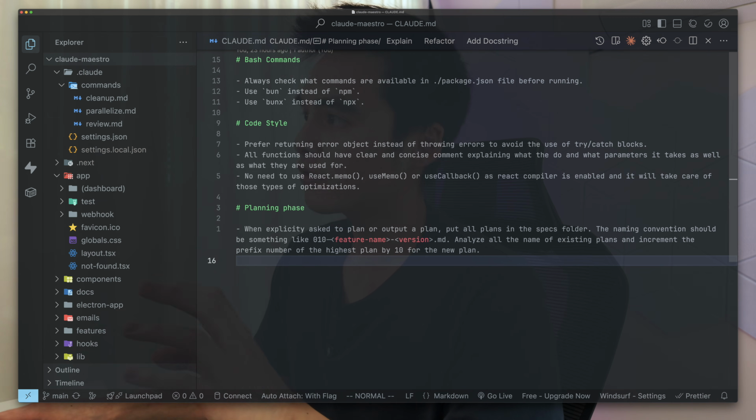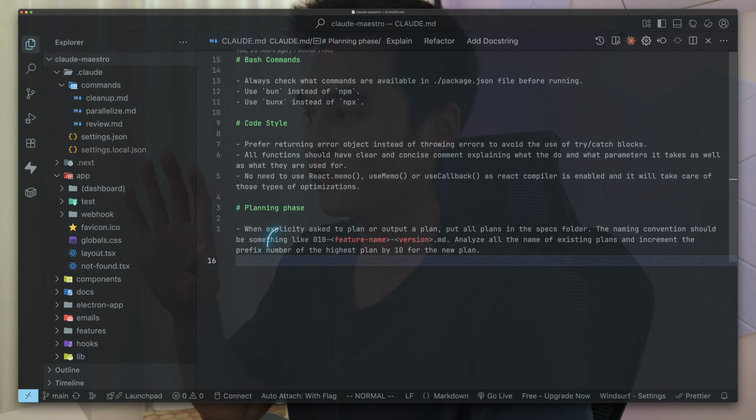Before I show you how this command works, I just want to show you one more thing, which is the claude.md file. In here, I have specified exactly where and how I want my plans to be named. Let me just show you my whole workflow starting from the beginning here.